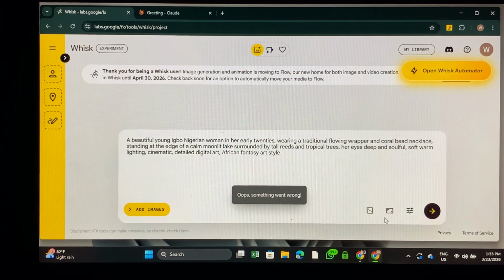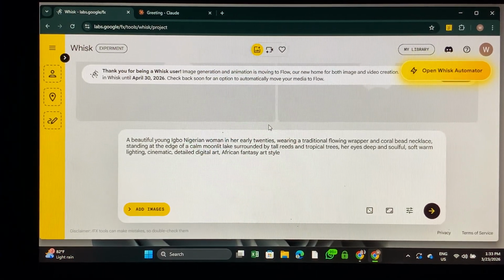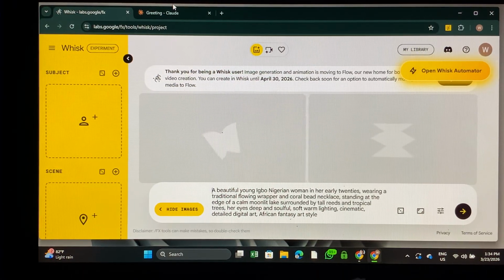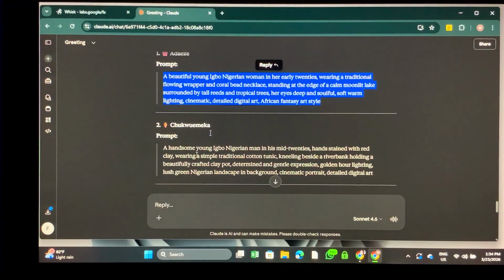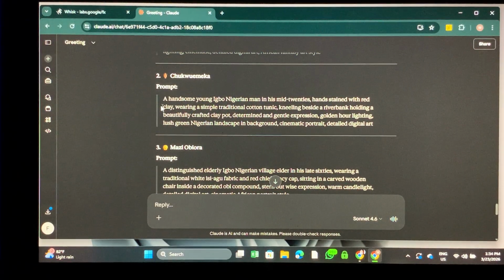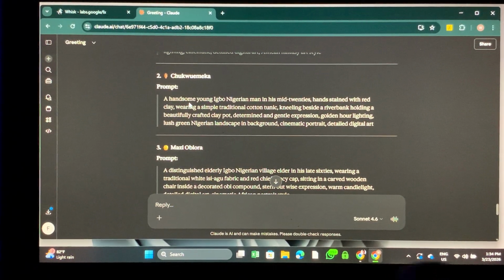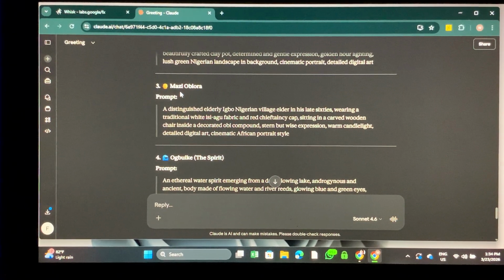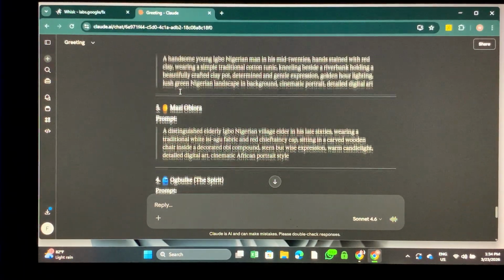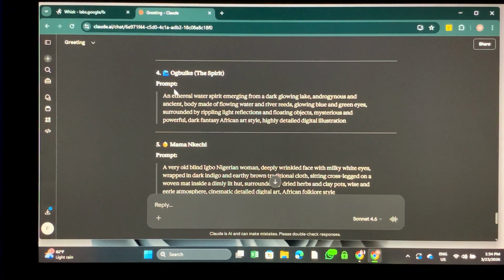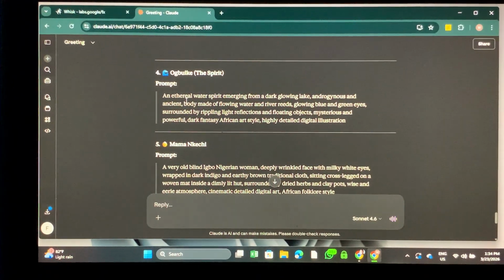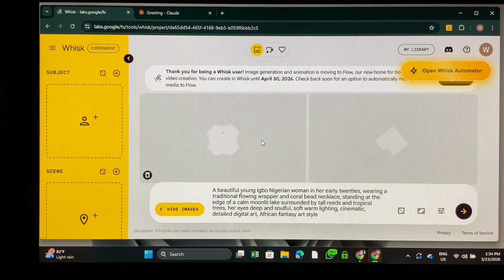Oops, something went wrong. Let's try again. We are going to be waiting for this to generate. So this is the prompt for Chukwuemeka. We are going to do the same thing for Mazi Obiora too, which I think is Ade, the father. That's why I said this one is not suitable for posting, but it's fine. So let's just wait a little.